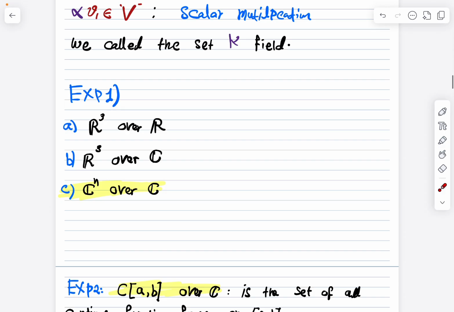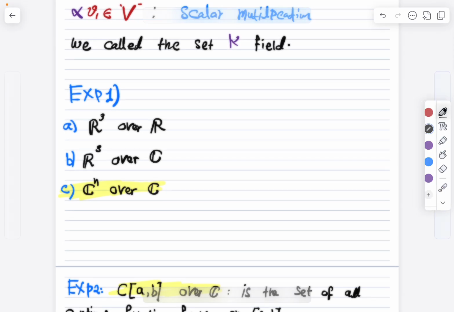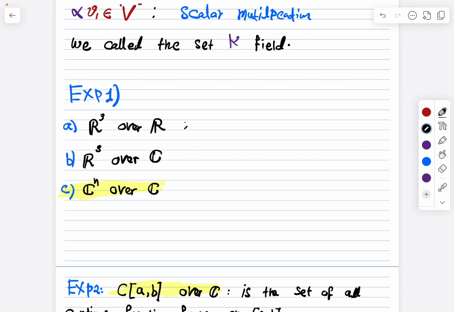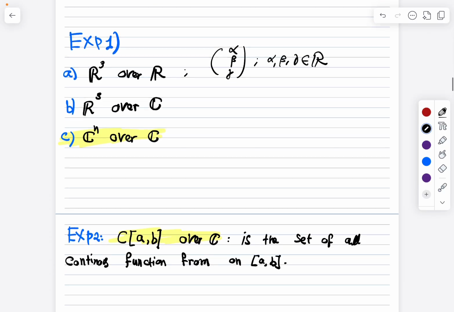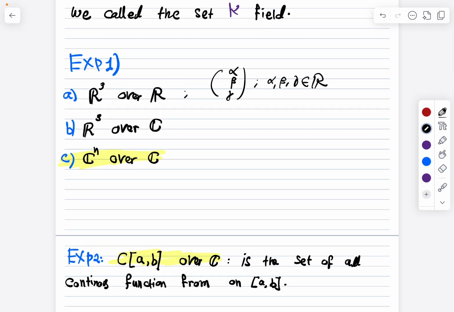Now, simple examples. We have R3, which we know, which consists of vectors like alpha, beta, gamma, where alpha, beta, and gamma are real numbers. And over R, that means the scalar that I multiply by is a real number. We have the same thing, R3, but we can also use a complex scalar. So for example, we have the vector (1, 0, 0), and we can multiply it by i, so it's a vector space.